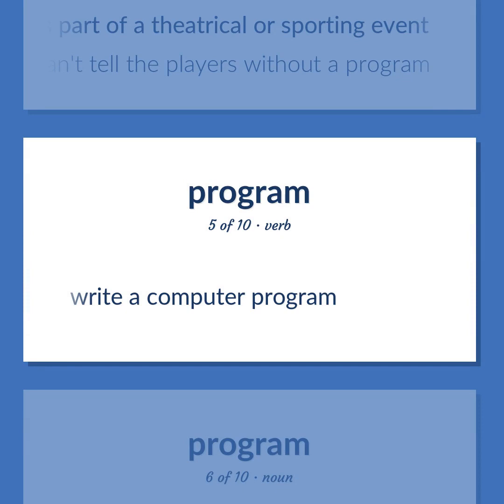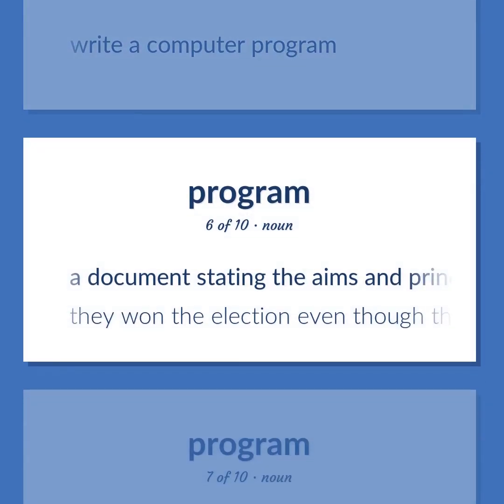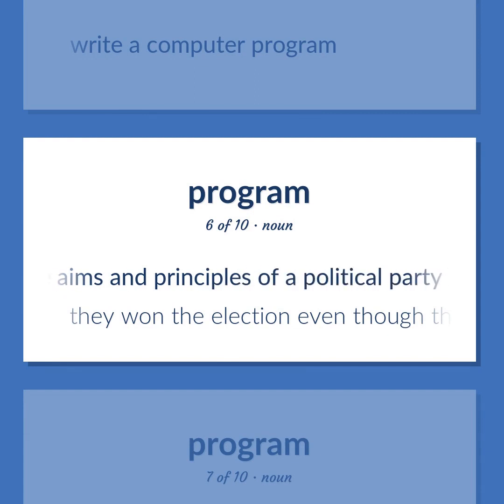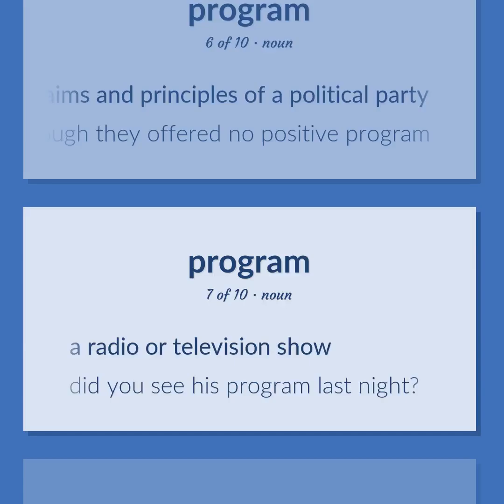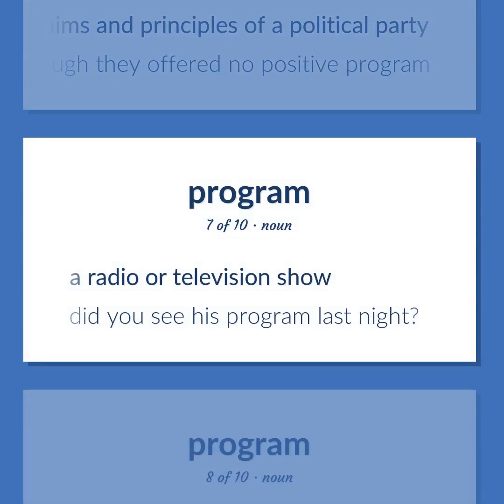Write a computer program. A document stating the aims and principles of a political party. They won the election even though they offered no positive program. A radio or television show. Did you see his program last night?